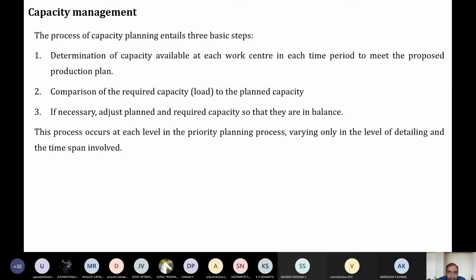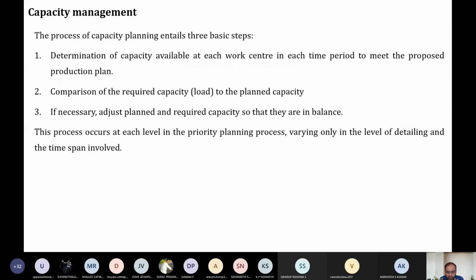Say for example, you are going to make lunch for 500 students, but your mess has the raw material, or the capacity, to prepare food for only 400 students. The capacity of the mess is only for 400 students, but your expectation is for 500 students. So the remaining 100 lunches, how are we going to prepare them? What is the capacity required to meet the load?